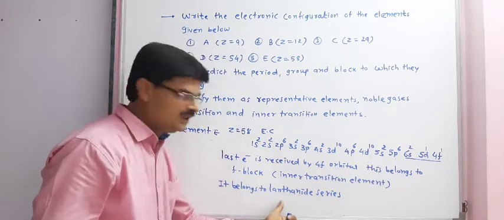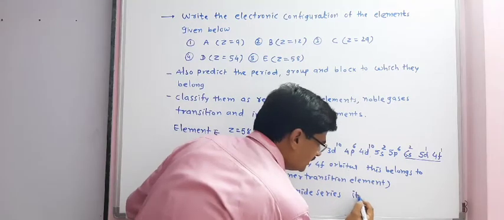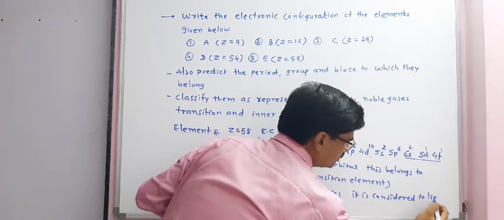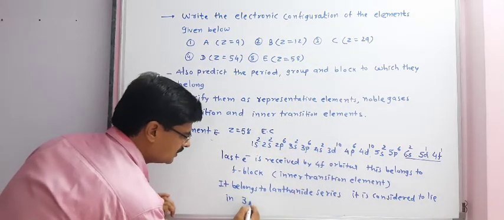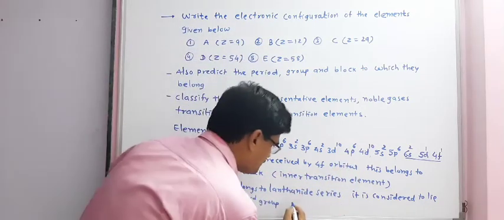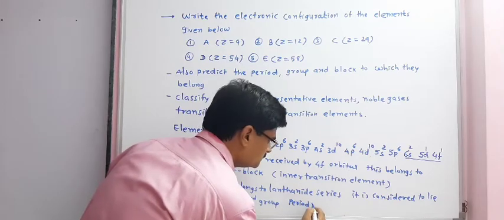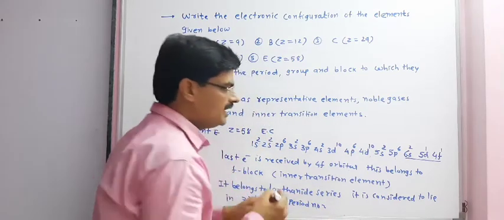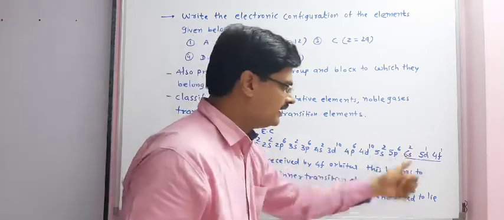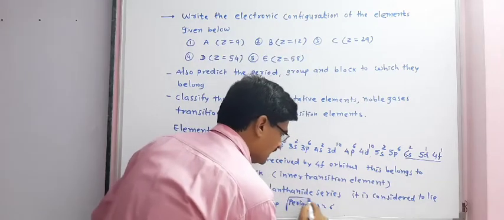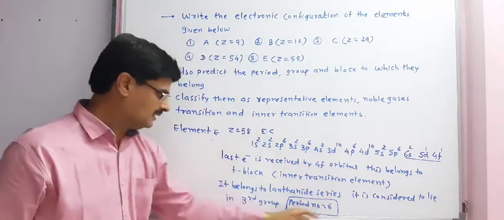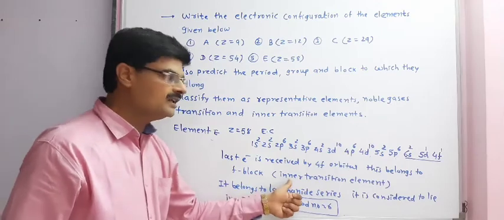So generally it doesn't occupy any group, but it is considered to lie in the third group. Now the period number. Period number is equal to the principal quantum number of the valence shell. Here it is 6. So we can say that element E is in period number 6 and generally the third group, and it is an inner transition element.